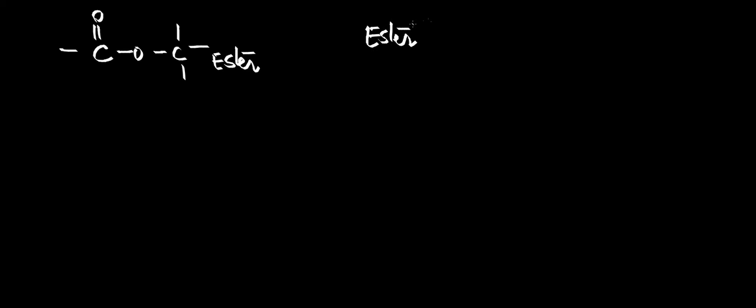Next I'll go with ester. What is ester? C double bond O OR. Okay. So this is our ester. If ester functional group is present, the class of compounds is also called ester, or we call them as alkyl alkanoates. They belong to alkyl alkanoates family.